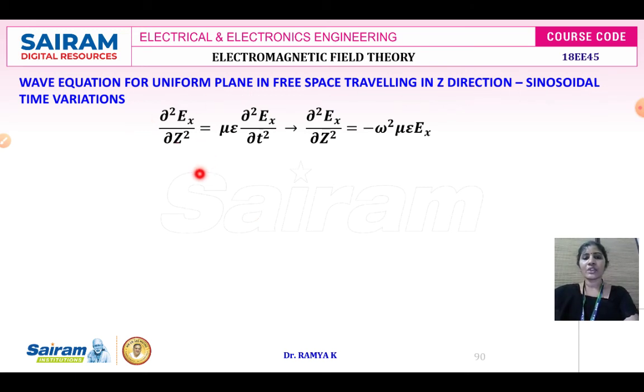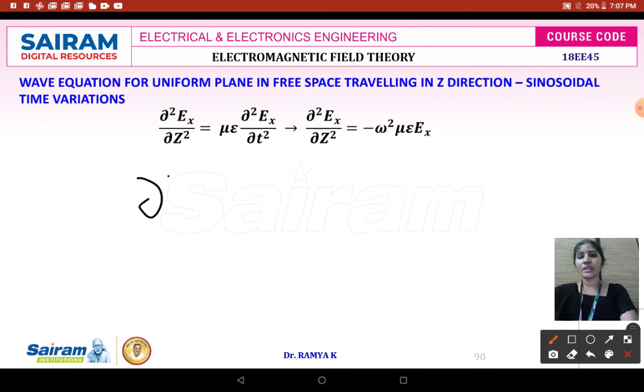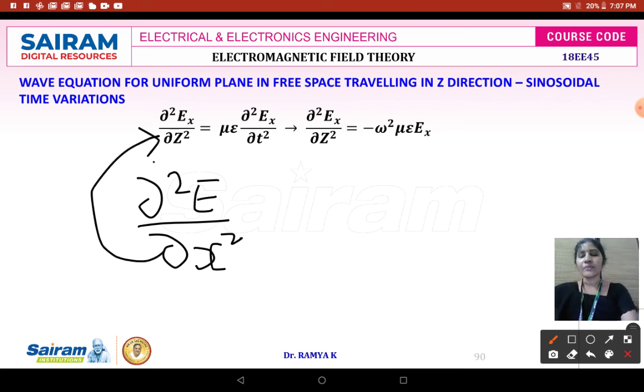As I told earlier, if you propagate the wave in the x-axis, you will get ∂²E/∂x². Suppose your wave is propagated in the z-axis, you will get ∂²E/∂z², which is equal to μ ε ∂²E/∂t².